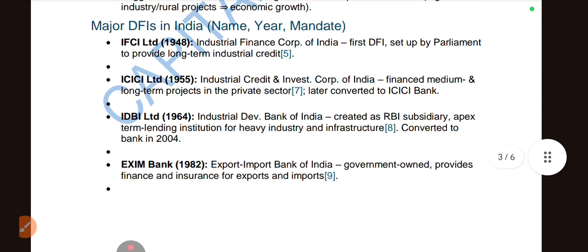Now let's move to the next, the major DFIs in India. Okay, the first major DFI is IFCI. IFCI was first set up by Parliament to provide long-term industrial credit. ICICI was later converted to ICICI Bank. IDBI, Industrial Development Bank of India, was created as an RBI subsidiary, an apex term lending institution.